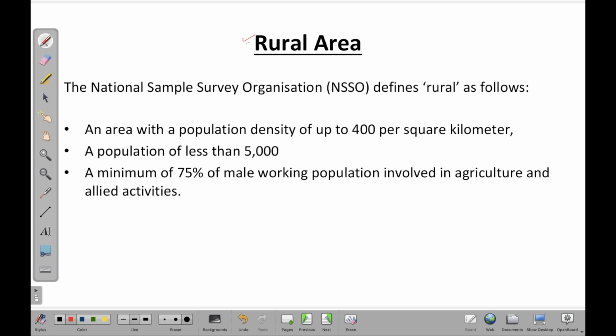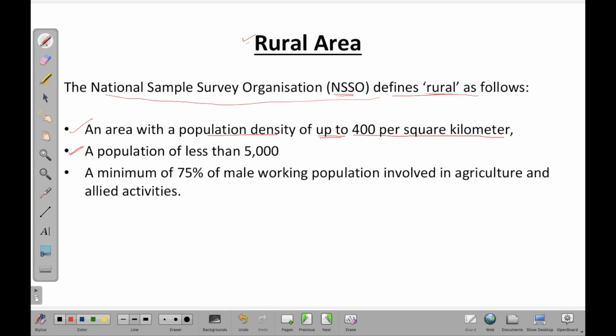According to National Sample Survey Organization, that is NSSO, it defines the rural area like this. Point number one is an area with a population density of up to 400 per square kilometer. So there should be around 400 people per square kilometer, and you have to remember that this is up to. So up to 400 people per square kilometer, this area would fall under rural area along with these two other points as well.